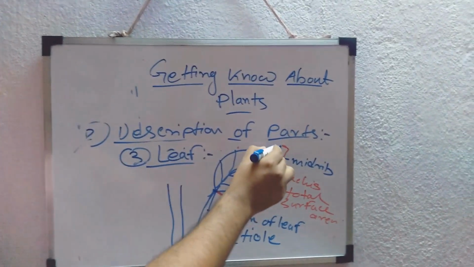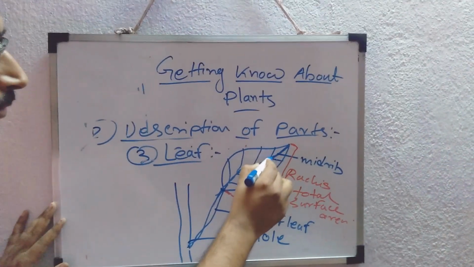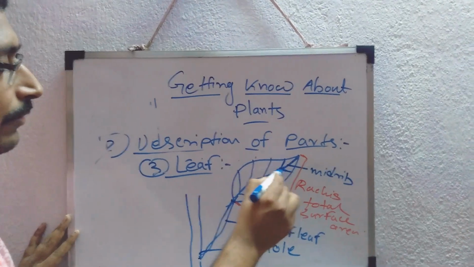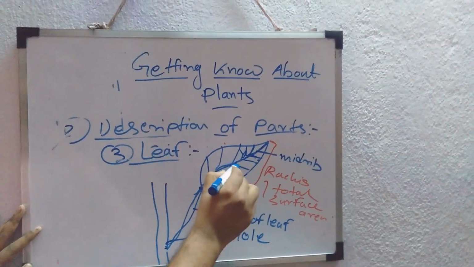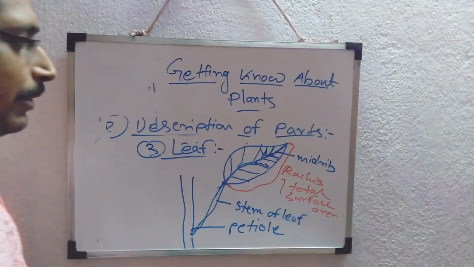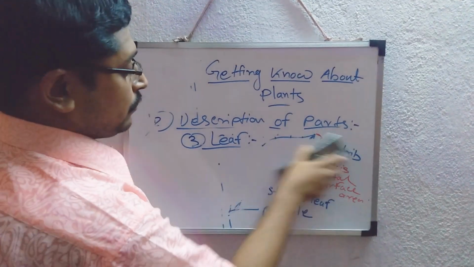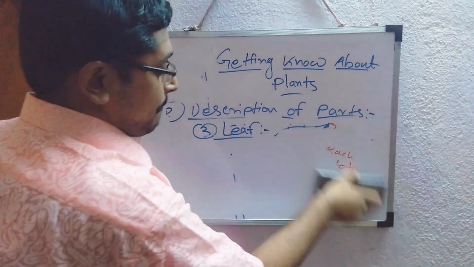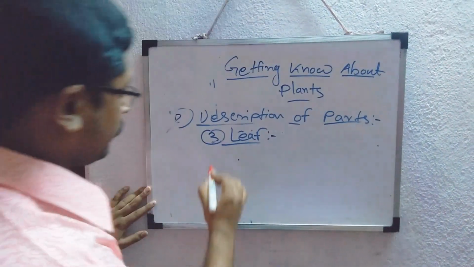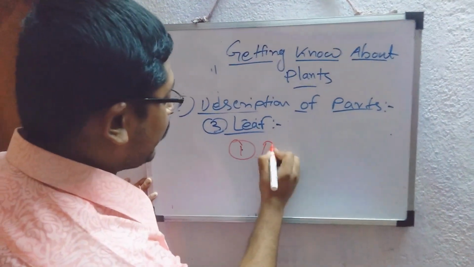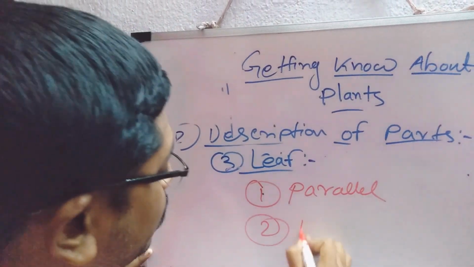So we have seen that this is a midrib, but not only that, alongside the midrib there can be several venations. There are several types of venation. According to the type of venation, the leaves have two types: parallel and reticulate.